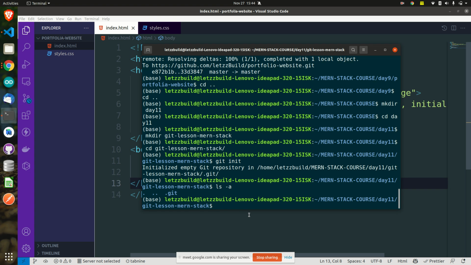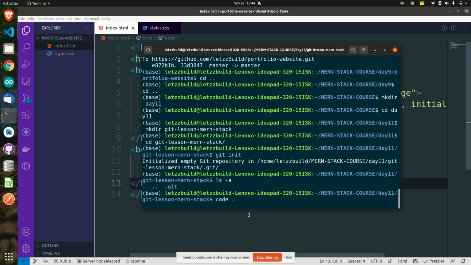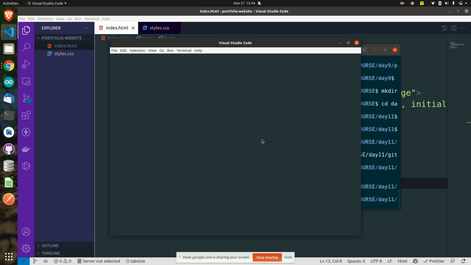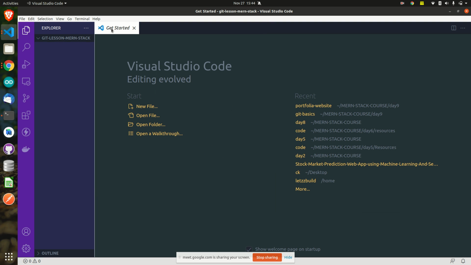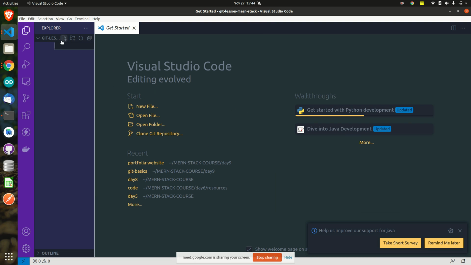Now let me open this in VS Code. How to open this folder in VS Code? You can write code and a dot. It will open it in VS Code. Here it is. What we'll do is write all names.